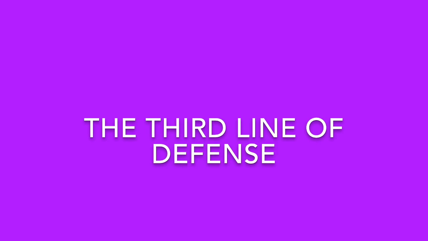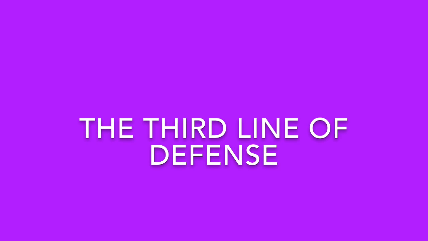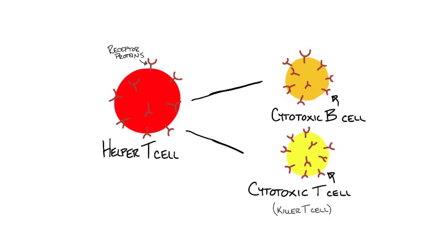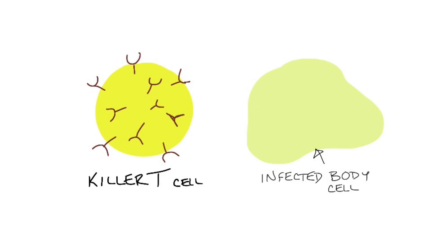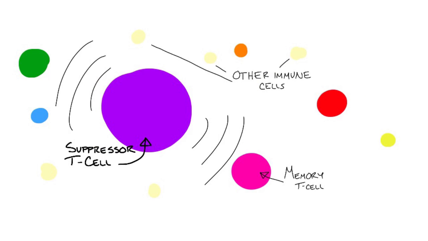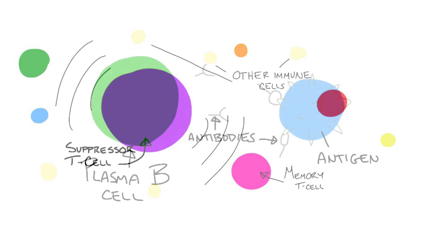The third and final line in the defense includes 6 specific cells or complexes. The helper T cell, which activates both cytotoxic T and B cells. The killer T cell, which attack and kill infected cells. The suppressor T cells, which inhibits an immune response by releasing signals to other immune cells.